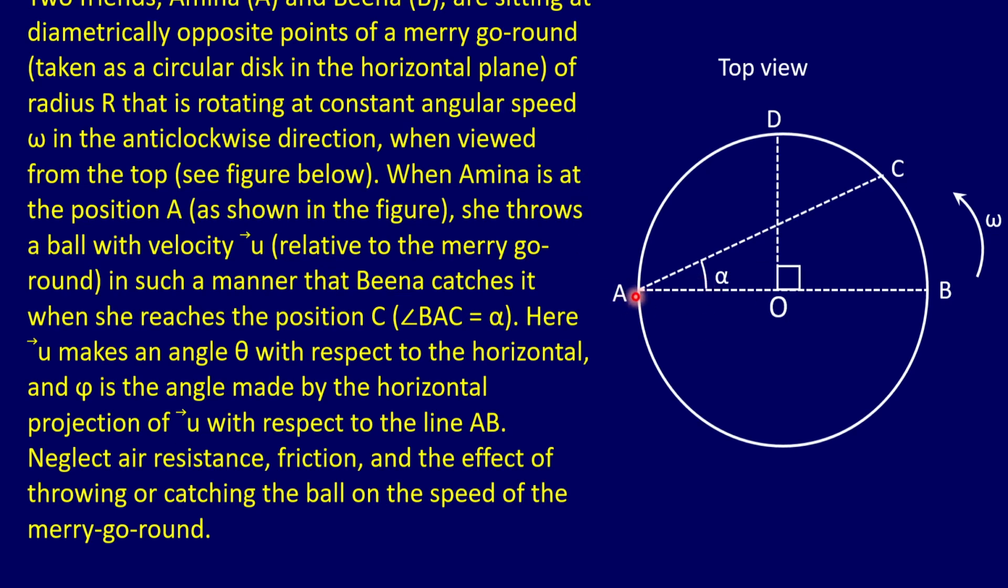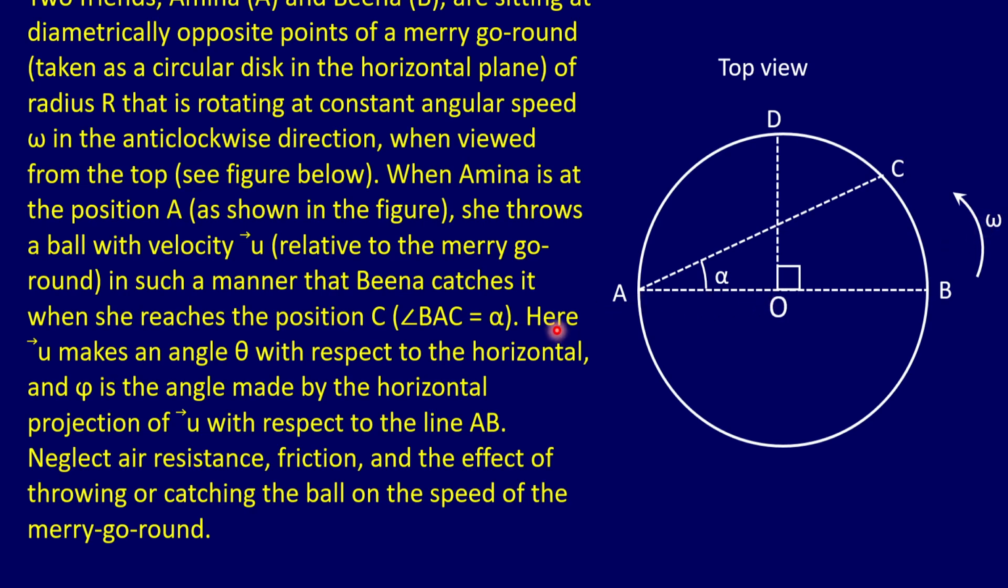there is a girl Amina, and she throws a ball with velocity u vector with respect to herself. She throws the ball in a vertical plane such that the ball lands at position C, and in the meantime this girl B, Bina, represented by this letter B, reaches point C. These two girls are sitting on this merry-go-round and revolving with the angular speed of this disc, the merry-go-round, which is rotating with angular velocity omega.